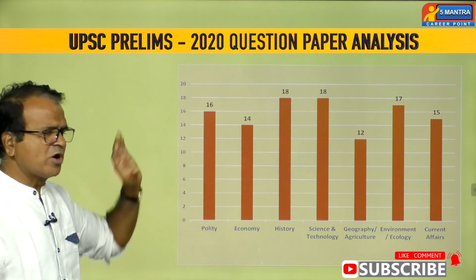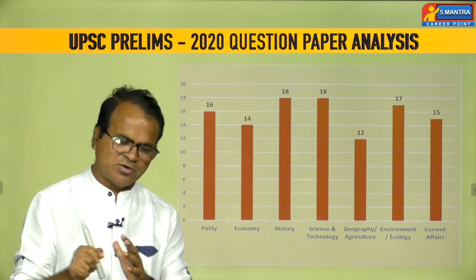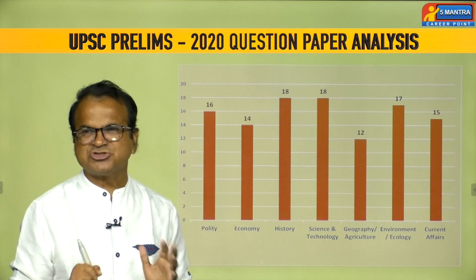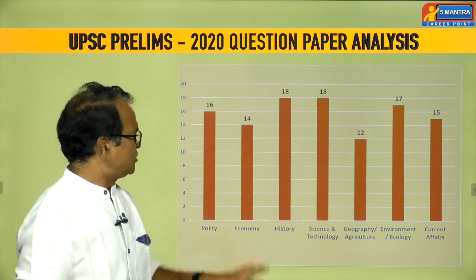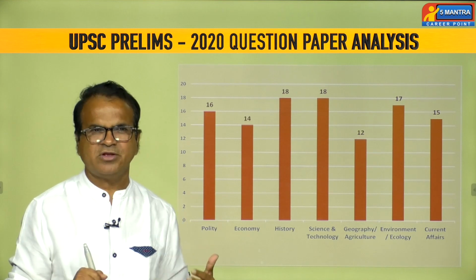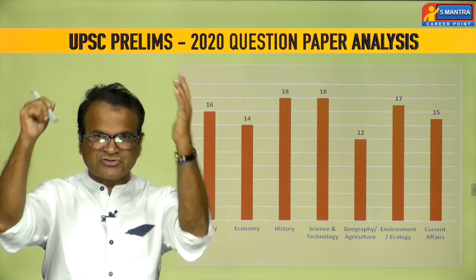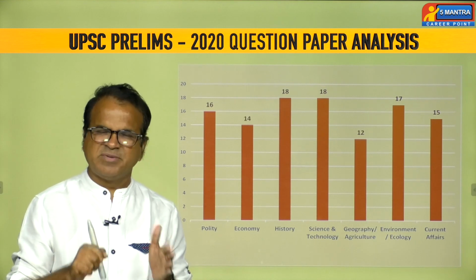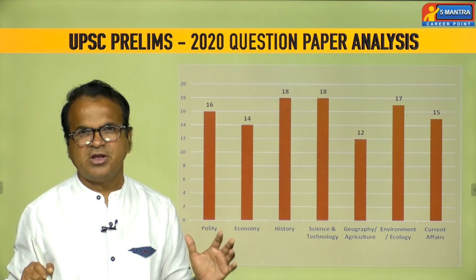Then economy-oriented questions. This time, economy-oriented questions were basically marked on current affairs. We are now in a pandemic situation, and foreign economic relations are in a new dimension. So this time they focused on some recent economic issues regarding FDI, and they asked a new question regarding the preparation of the budget document. They also asked basic questions on current events which impacted the present socio-economic system of our country.